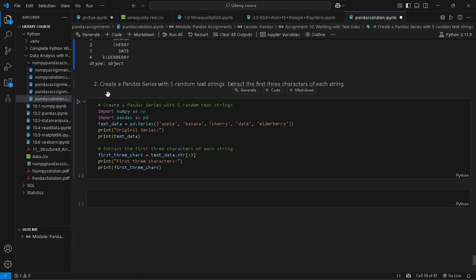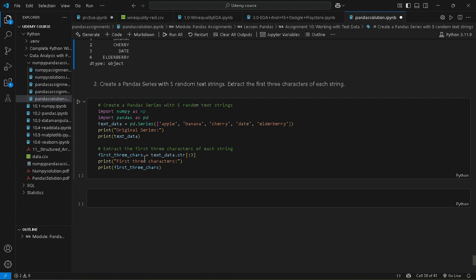Okay, next question and last question of this video, create a pandas series with 5 random text strings, extract the first 3 characters of each string. Text data, this is our variable name, we store the values inside it, pd.Series apple, banana, cherry, date, elderberry, print out our original series, extract the first 3 characters of each string.